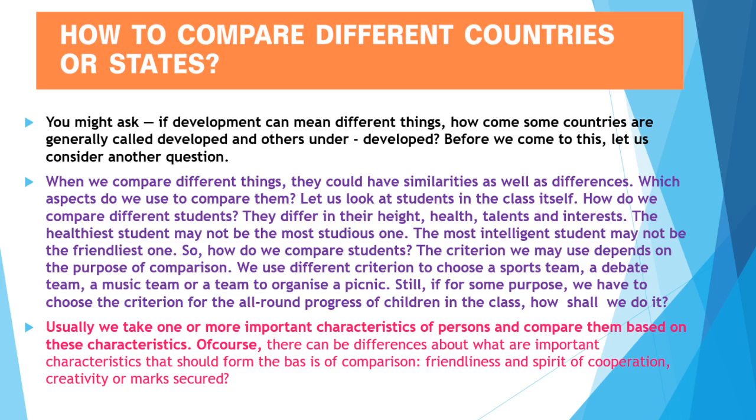The first thing, the similarities: all of you belong to grade 8, all of you belong to Alpha International School, and all of you have the same uniform and the same books, right? These are the similarities. So when we want to compare each and every individual student in the class, we will compare you regarding your height, health, talents, maybe sometimes your color also, and your interest, in which topic or which concept you are interested in. Maybe it is a subject or a sport.